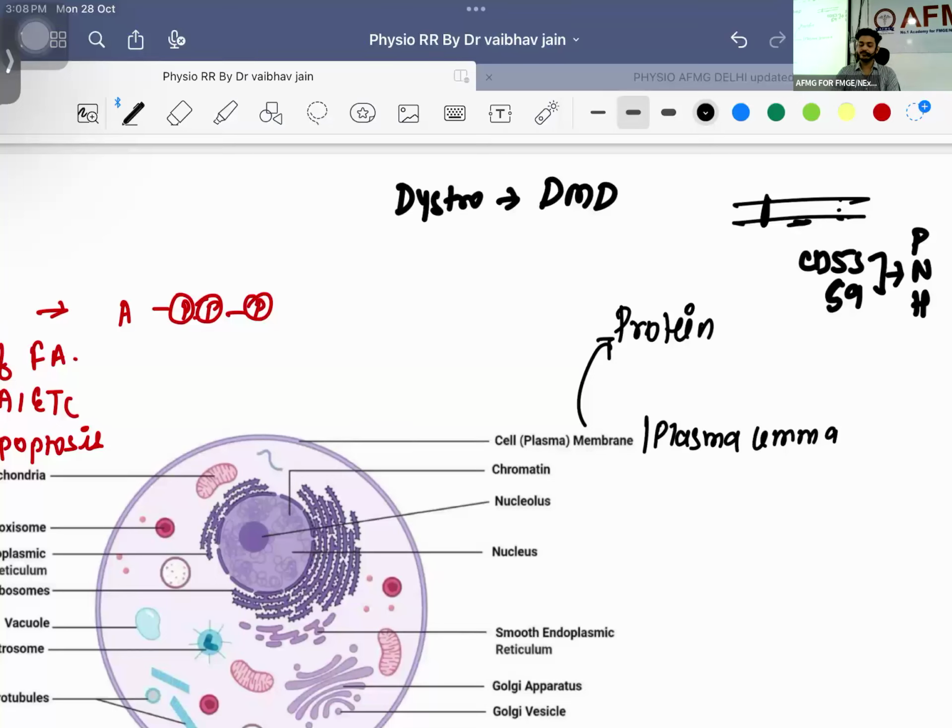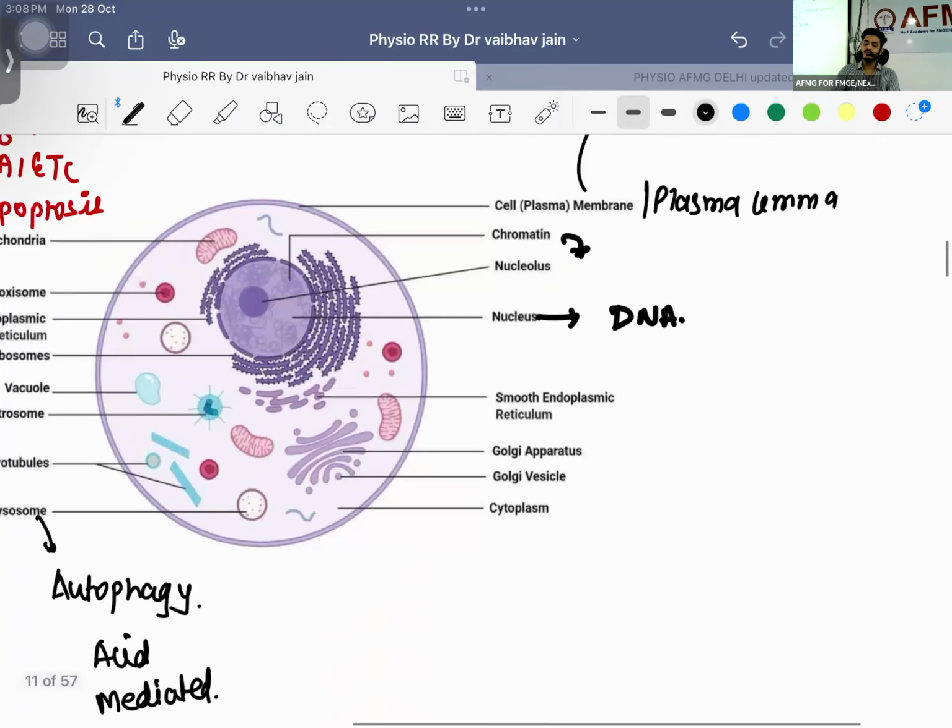Becker's muscular dystrophy. Okay. Chromatin is the condensed form of chromosome. The nucleus will be having the condensed form of DNA. Smooth endoplasmic reticulum will be having three functions. The question has been asked: what are the three functions we are having? First one, someone please mute their mic. Okay. What are the three functions we are having?